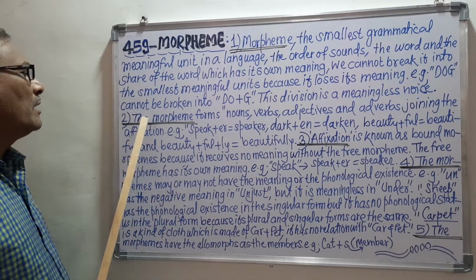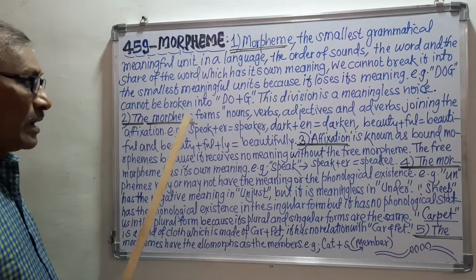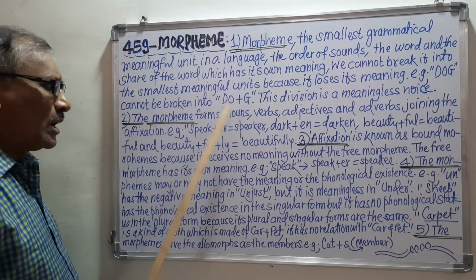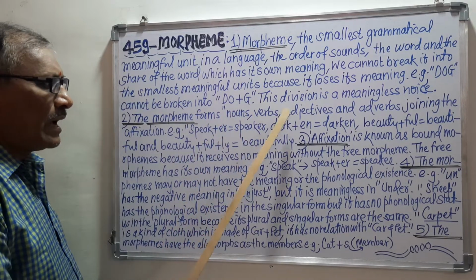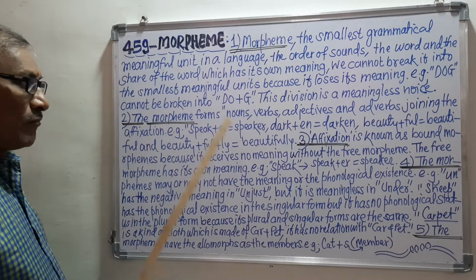Second thing here is that the morpheme forms nouns. Remember, when we want to make nouns, when we want to form nouns, verbs and adjectives and adverbs, then we can form them.